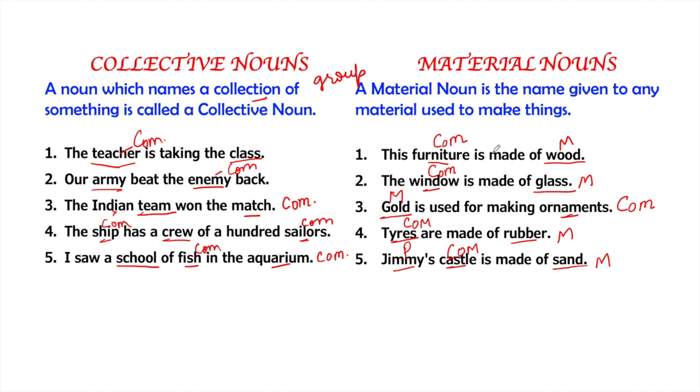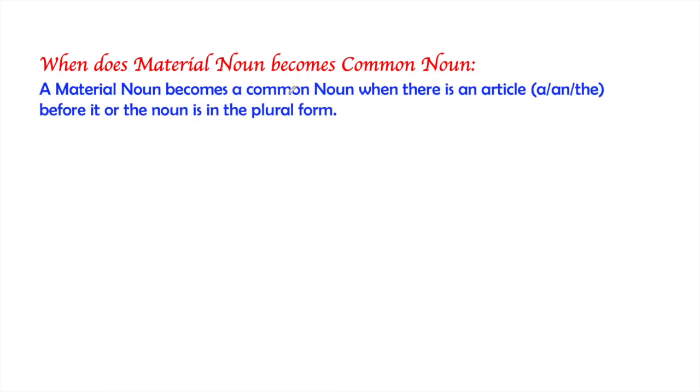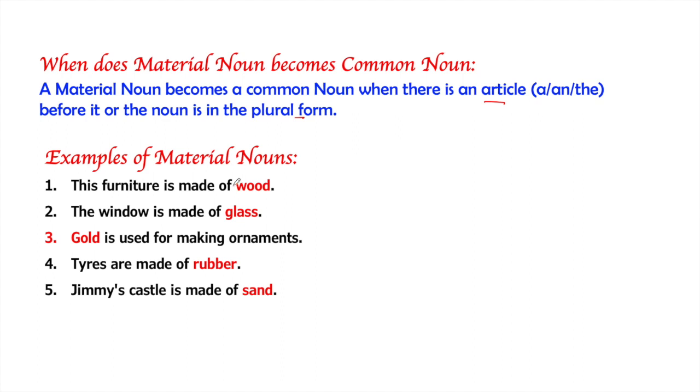The point to remember about material nouns is that a material noun can also become a common noun in some conditions. It becomes a common noun when there is an article before it or the noun is used in the plural form. These were the examples which we have seen before. In these examples, wood, glass, gold, rubber and sand are used as material nouns. But how these words can be used as common nouns